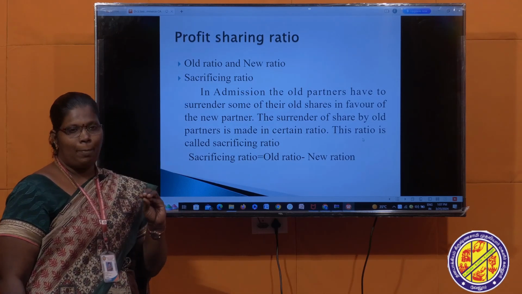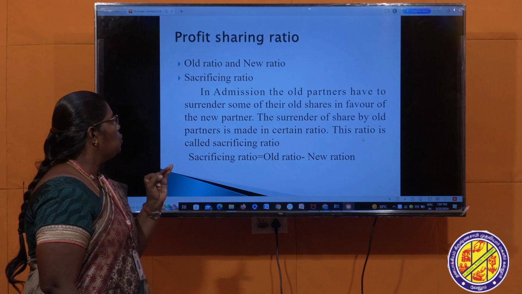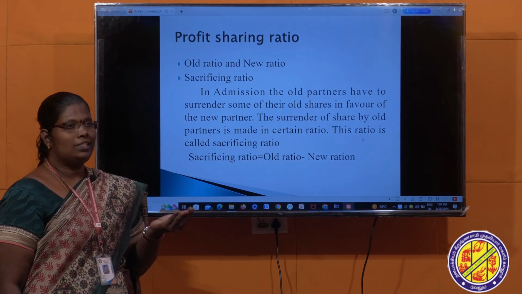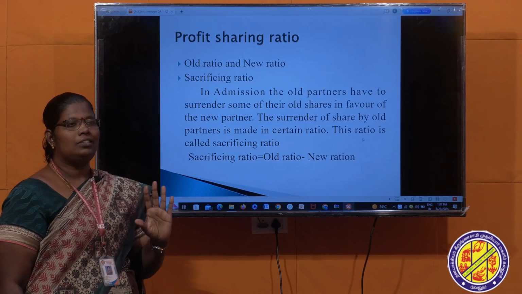In admission of a partner, there are 3 ratios to be calculated: old ratio, new ratio and sacrificing ratio. So what is old ratio? The existing partners are doing the business in the ratio of 2:1. That is the old ratio.